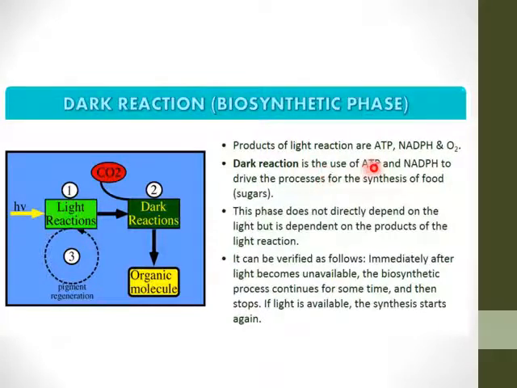The dark reaction is the use of ATP and NADPH to drive the processes for the synthesis of food, that is the sugar. This phase does not directly depend on the light, but is dependent on the products of the light reaction, that is ATP and NADPH. It can be verified as follows. Immediately after the light becomes unavailable, the biosynthetic process continues for some time and then stops. If the light is available, the synthesis starts again. So they require the light, but not directly.